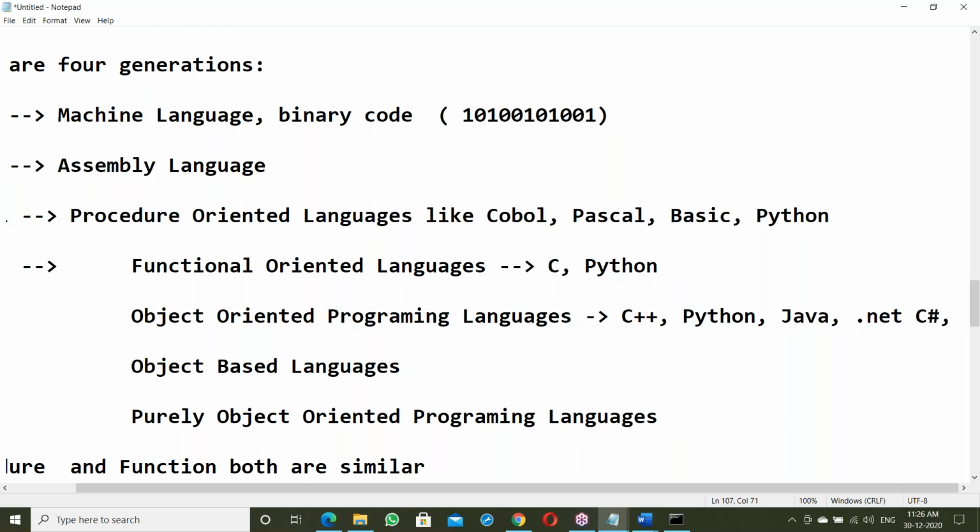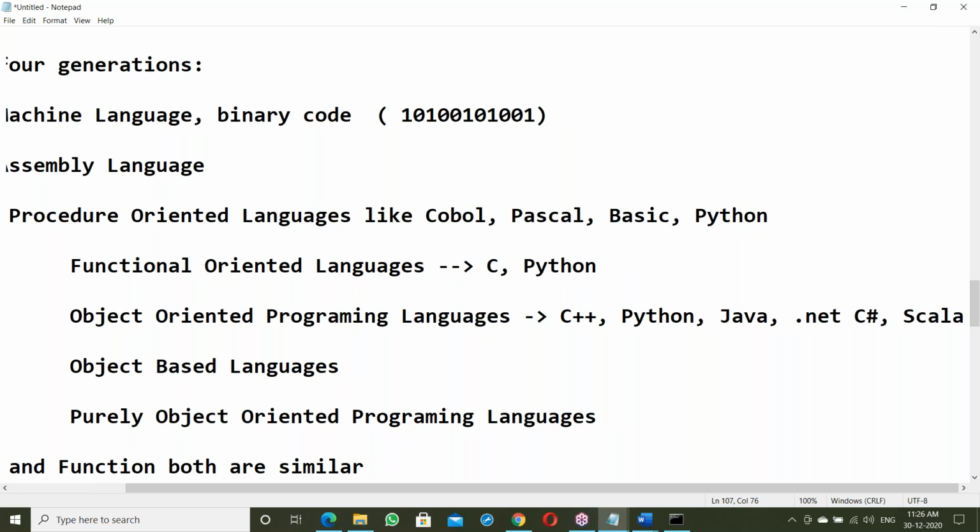Next, one more recent language, Scala. Scala is used for data processing purposes. In Hadoop big data, we use Scala. Even I worked in Scala because of my big data projects. I worked on 5 big data projects. That time we used Scala for Spark applications. So they're object-oriented.